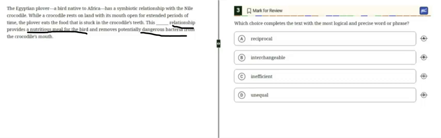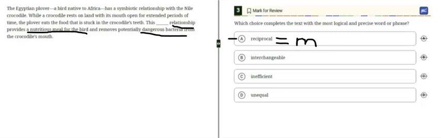Choice A says reciprocal. The word reciprocal means each side gives and receives something. That matches perfectly with the idea that both the bird and the crocodile benefit. And also reciprocal is one of the synonyms of the word mutual. So that's why it is equal to the word mutual, and we can keep the word reciprocal. Now let's look at the other answer choices.